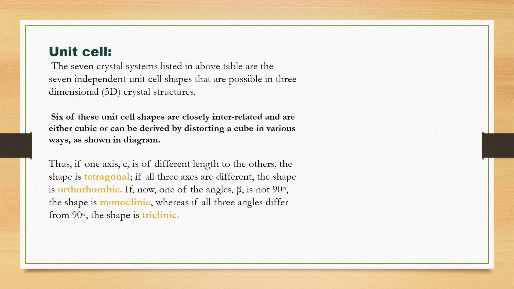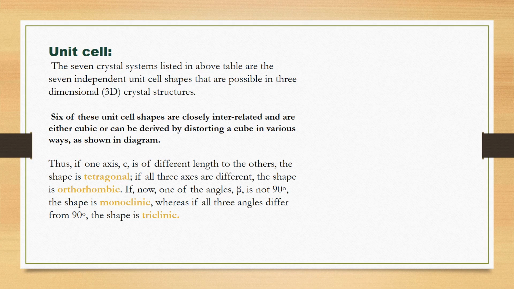Now, here is again the description of the conversion of one crystal system into another. Here, if one axis, like c, is of different length to the others, then the shape is called tetragonal, and if all three axes are different, the shape is orthorhombic. And similarly, if we change the angle, that is beta, and it is not equal to 90, then the shape is termed monoclinic. Whereas if all three angles differ from 90, then the shape is triclinic.